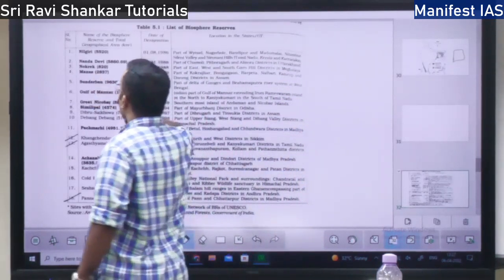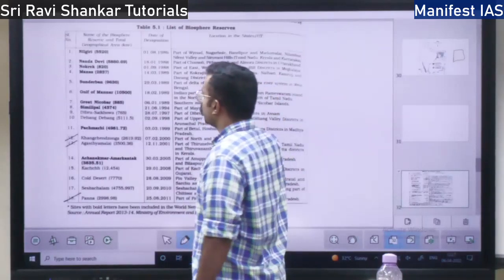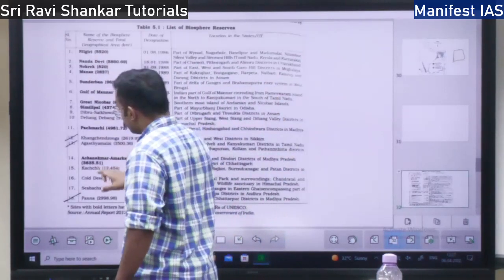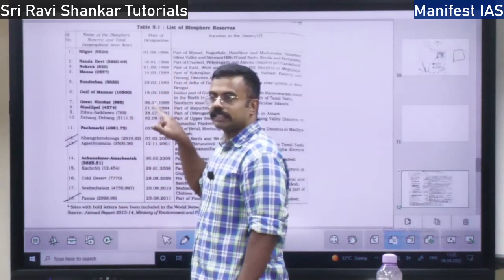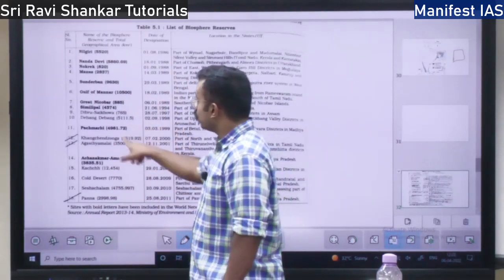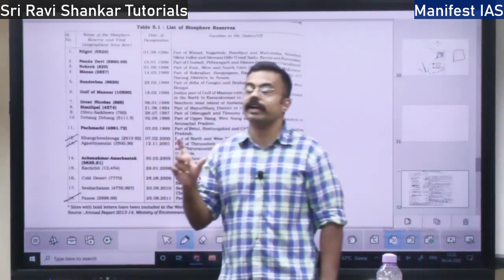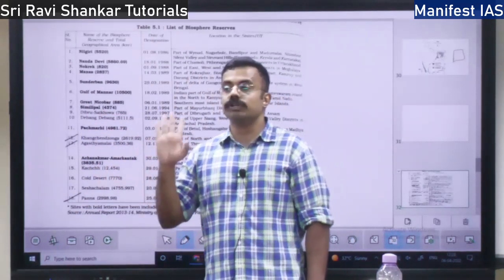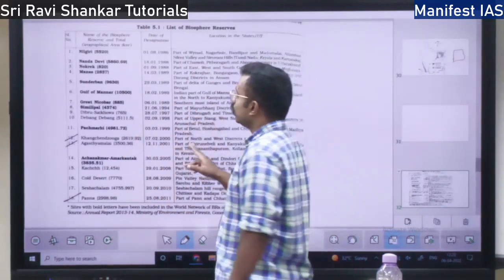Then you have Nokrek. Nokrek is in Meghalaya, the Meghalaya Biosphere Reserve. Whatever is marked in dark, they are biosphere reserves in India, totally 18. But whatever is marked in dark and tick, they are qualified under UNESCO. Under UNESCO there are 12 biosphere reserves, but in India there are totally 18, right?